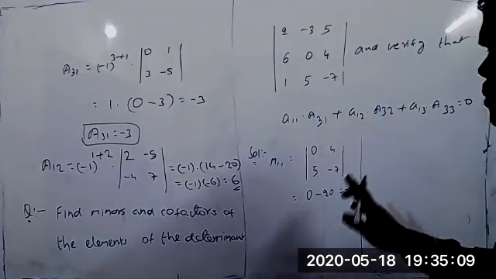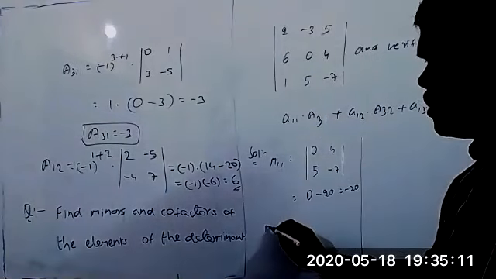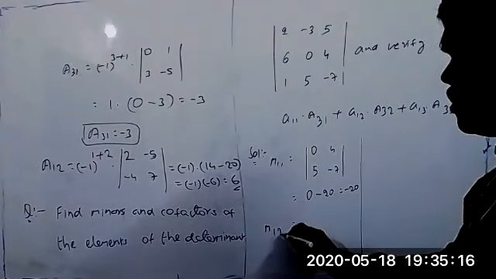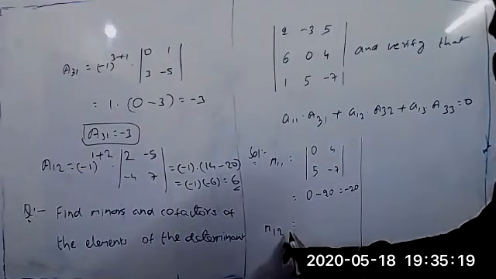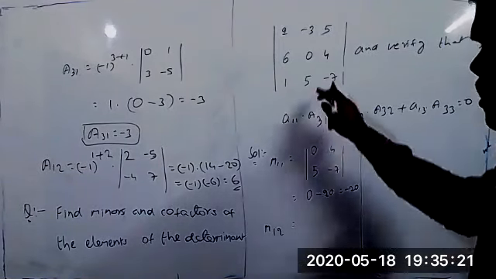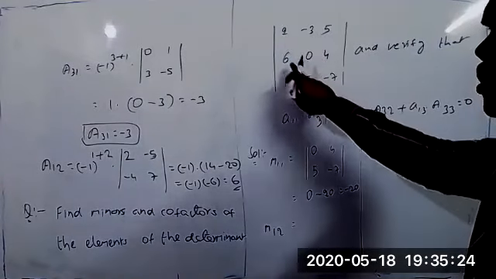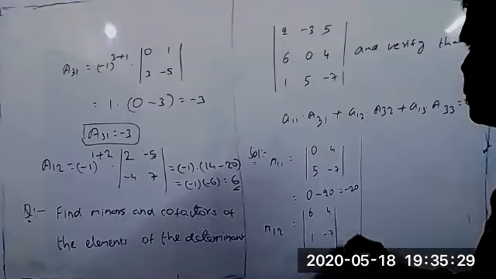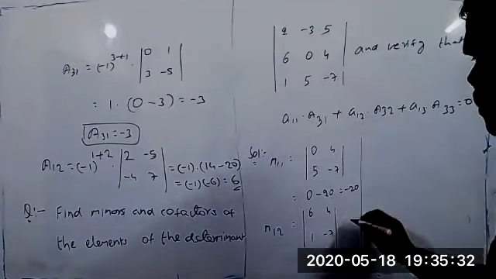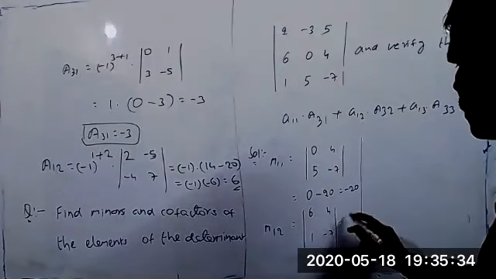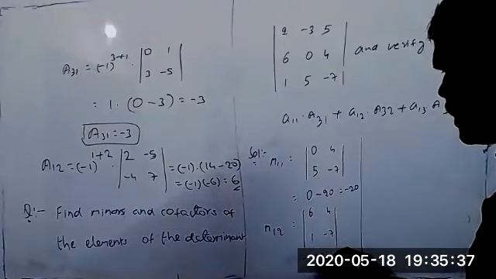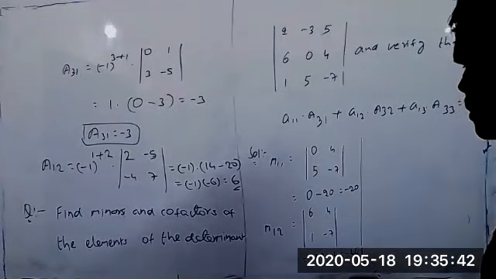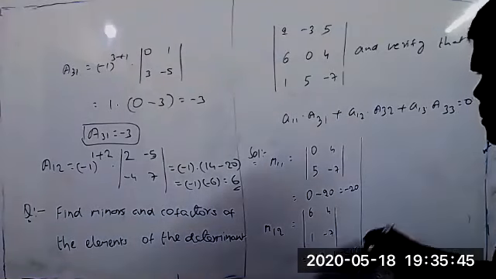So M11 equals minus 20. The same way you can take the second one, M12. For M12, delete the first row and second column. What about the remaining? Determinant 6, 4, 1, minus 7. So 6 into minus 7 equals minus 42, minus 1 into 4 equals minus 4, so it is equal to minus 46.